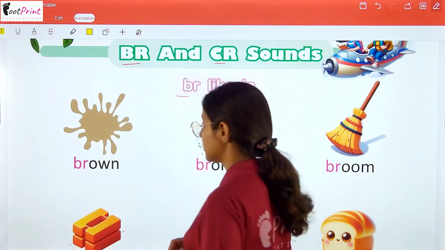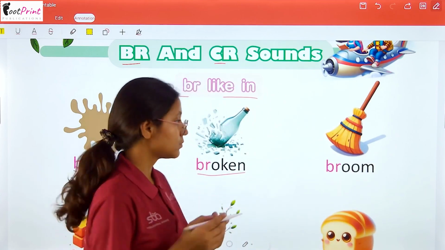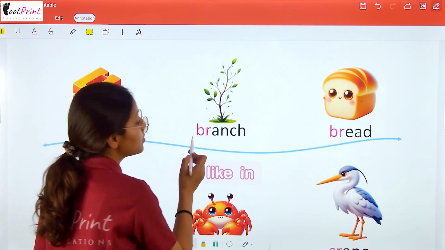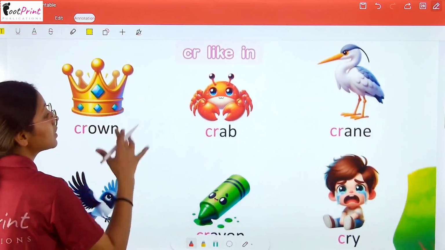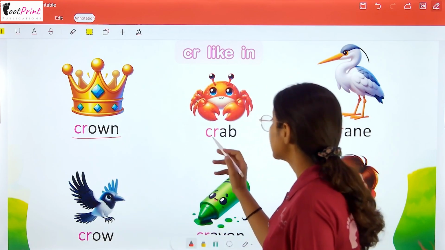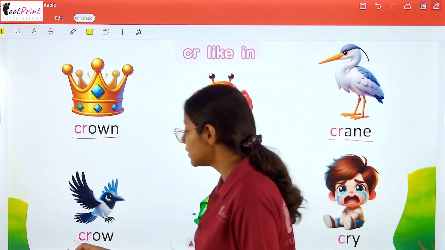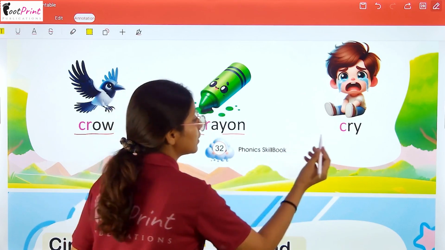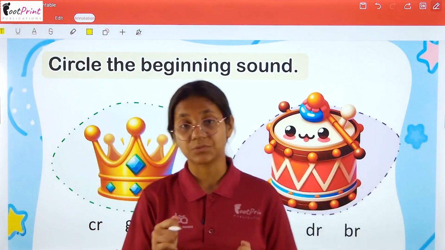Br like in brown, broken, broom, break, branch, and bread. Okay? Now cr like in. अब cr से sound देखते हैं. Cr and own, crown, cr and ab, crab, cr and ane, crane, cr and ow, crow, crayon, cry.